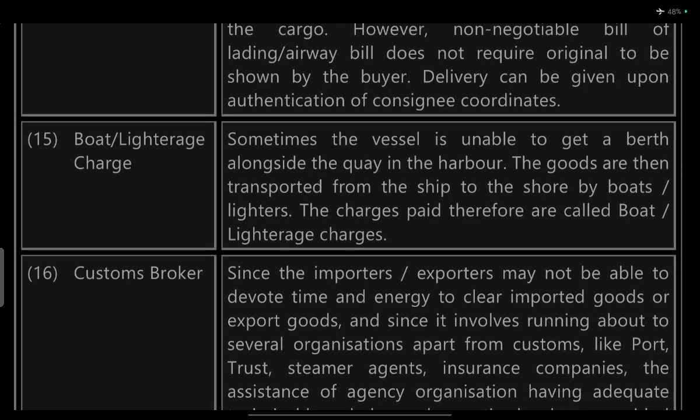Sometimes the vessel is unable to get a berth along with the convoy on the harbor. The goods are then transported to the shore by boat. These charges are paid through what are called boat or lighterage charges.